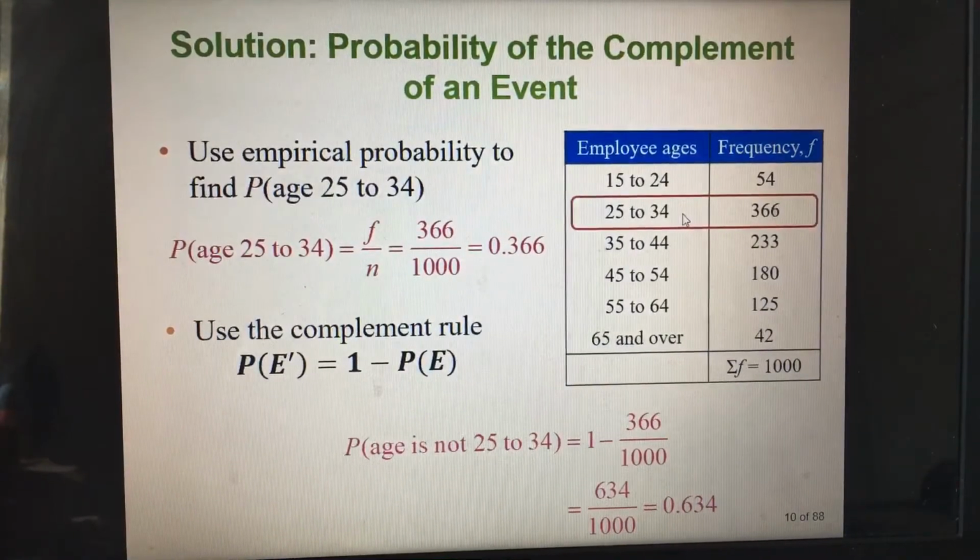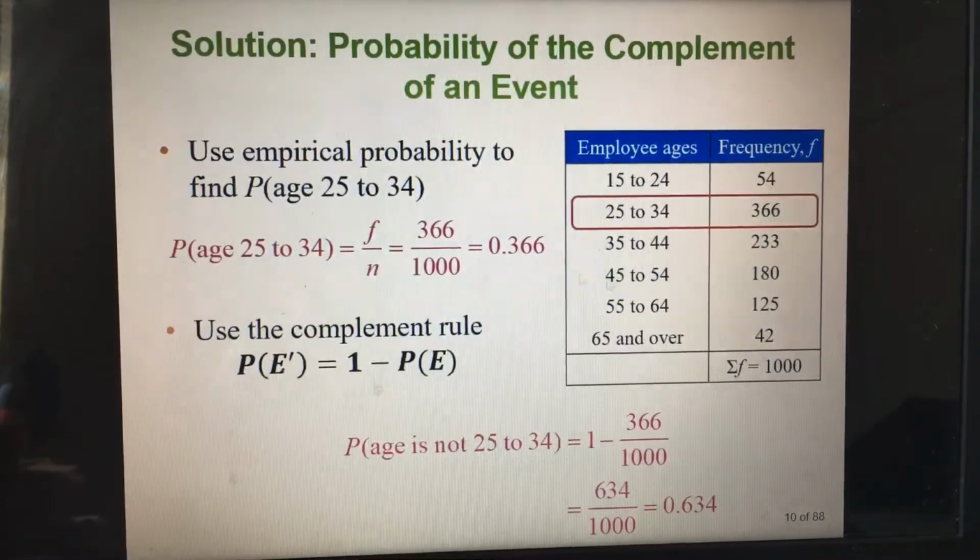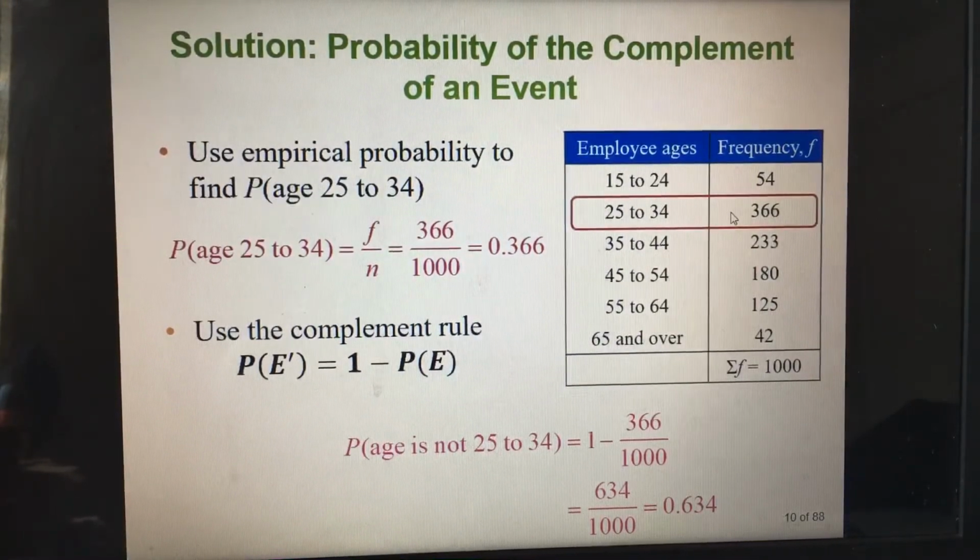And the question was saying, selecting an employee who is not between age 25 to 34 years. So let us first of all find the probability of selecting this age group. Then after that, we can apply the formula here.